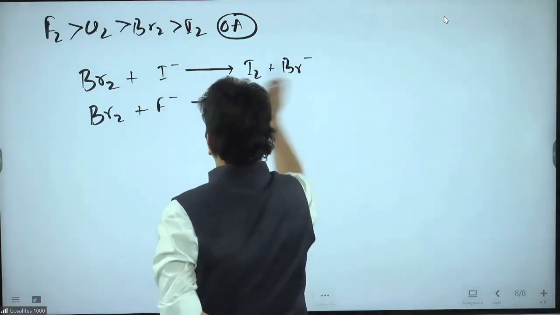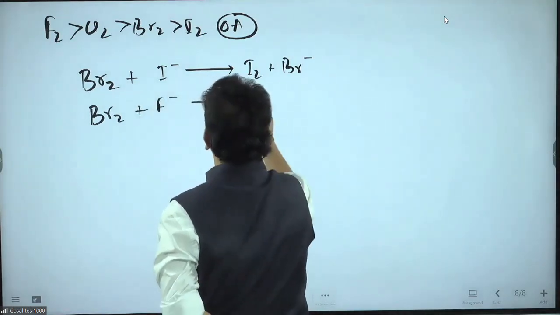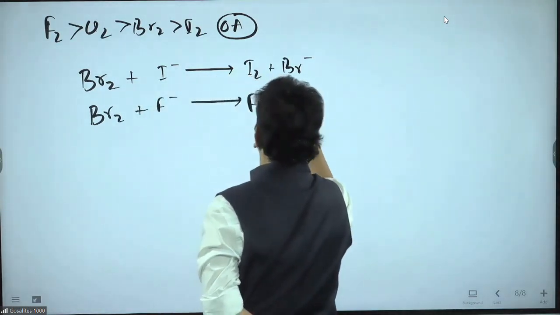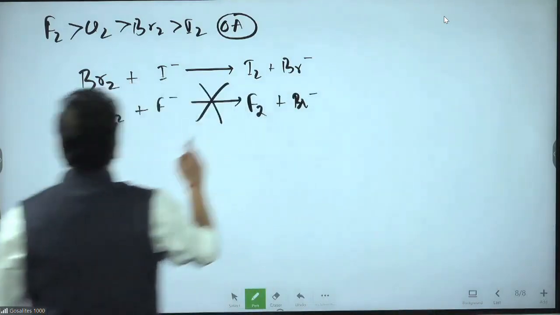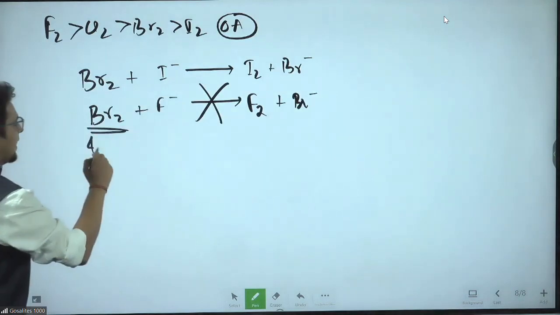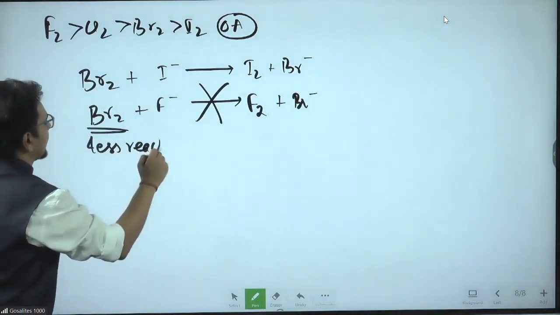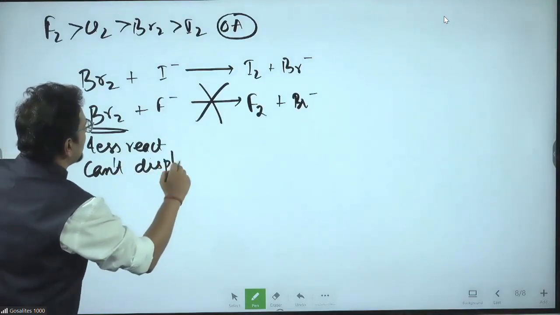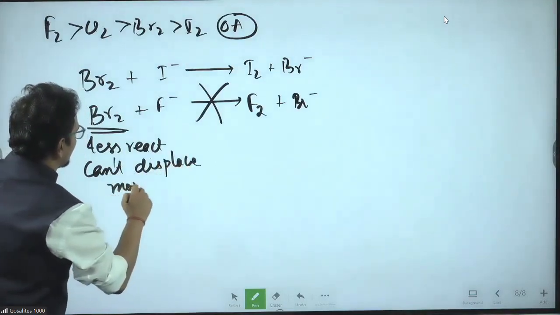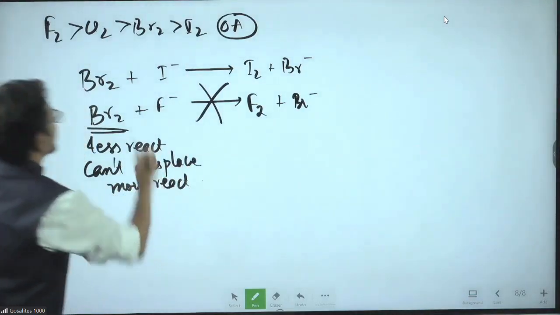Bromine can displace I minus from the compound, or bromine can displace F minus from the compound. What is possible? The second is not possible because bromine is less reactive, and a less reactive element can't displace a more reactive one from the compound.